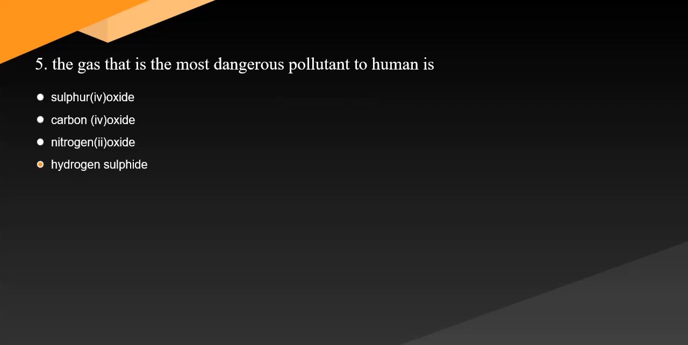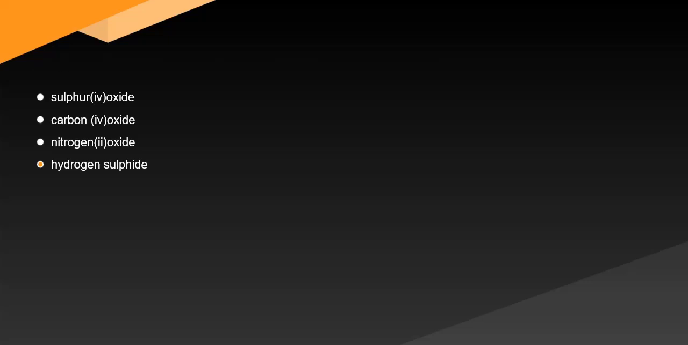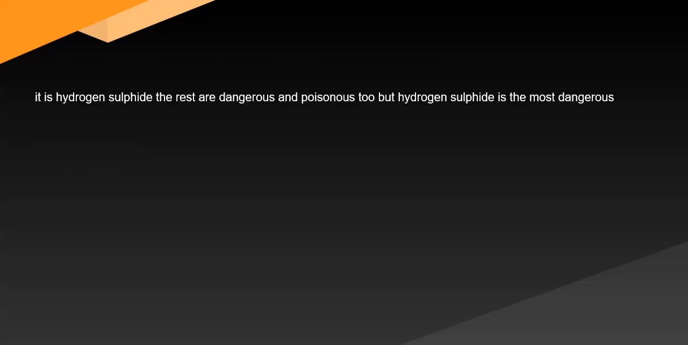5. The gas that is the most dangerous pollutant to human is. Question 5. Answer: it is hydrogen sulfide. The rest are dangerous and poisonous too, but hydrogen sulfide is the most dangerous.